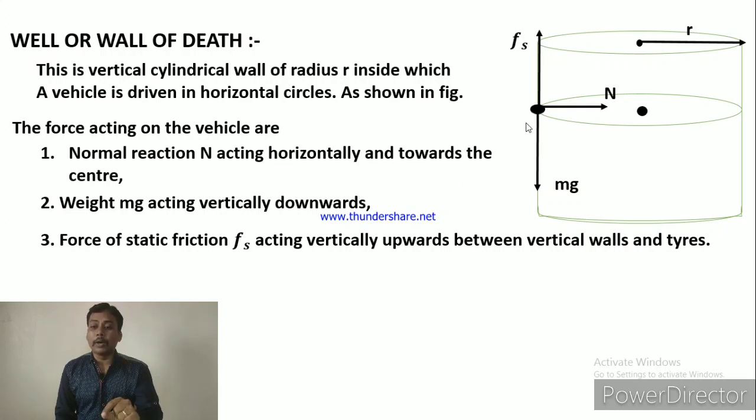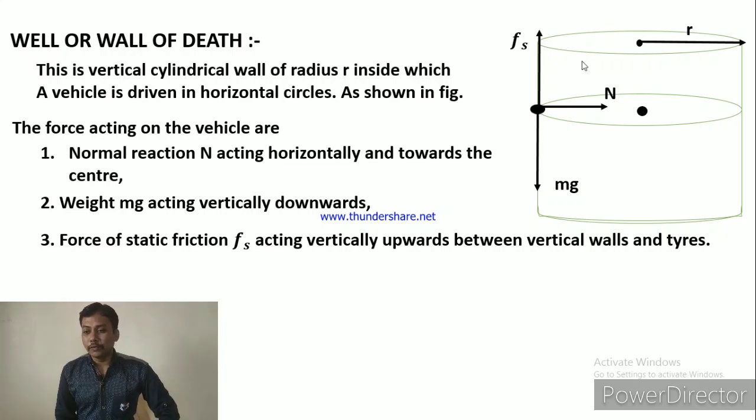In this way, a total of three types of forces act on that vehicle. First, normal reaction, horizontal towards the center; second, its own weight, vertically downward; and third, frictional force, which is in the upward direction. Why is this in the upward direction? Because this is used to maintain the vehicle on the wall. This prevents the vehicle from falling down.